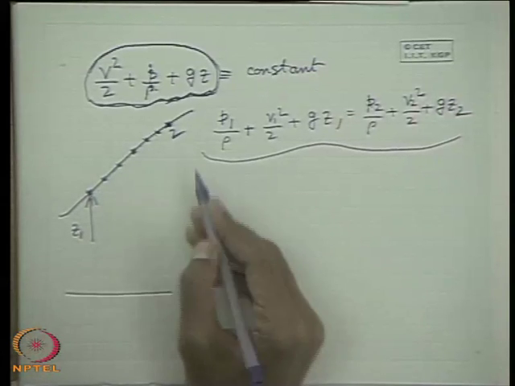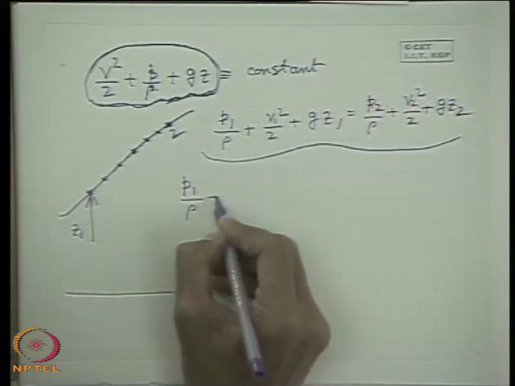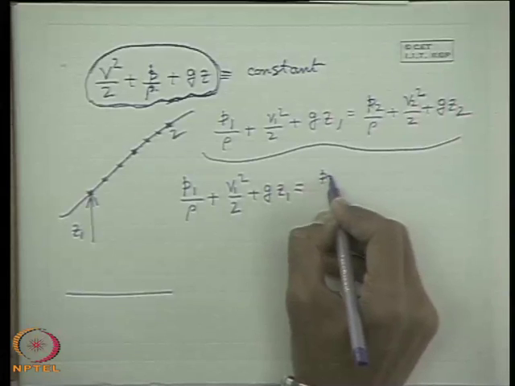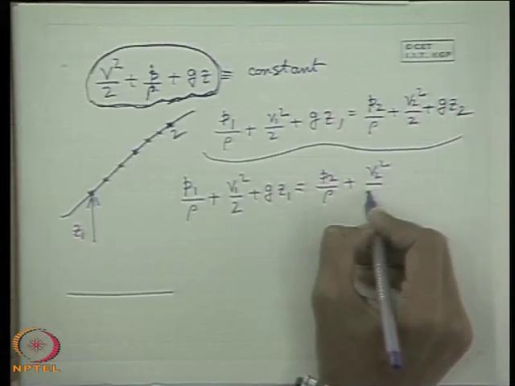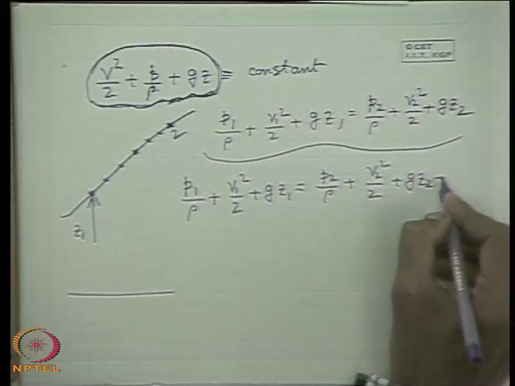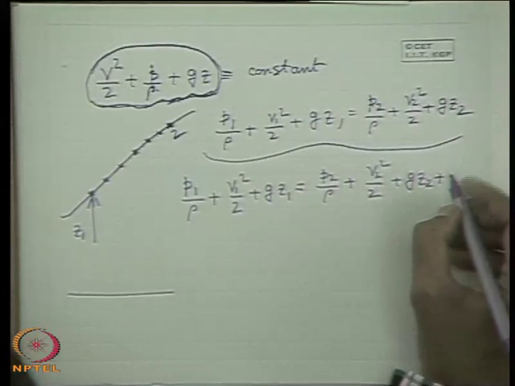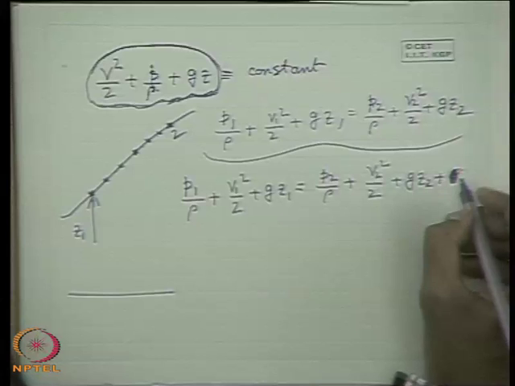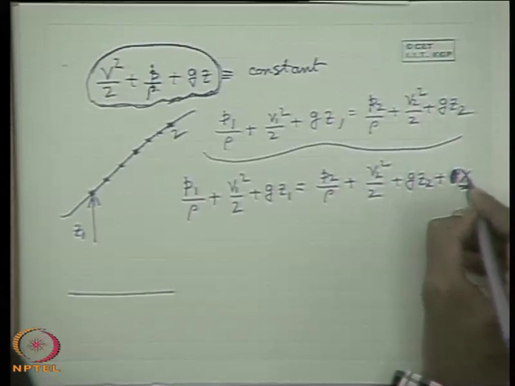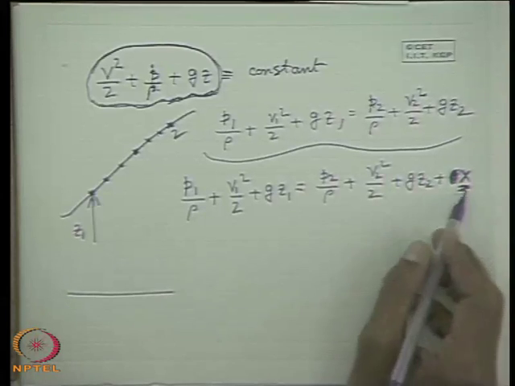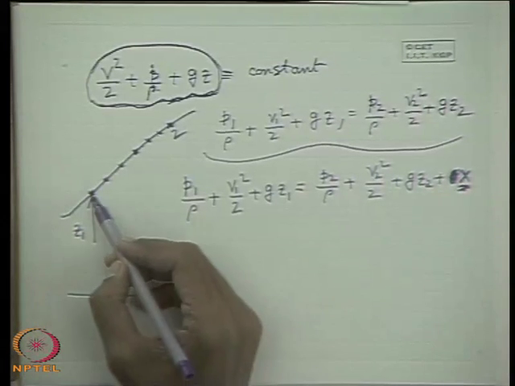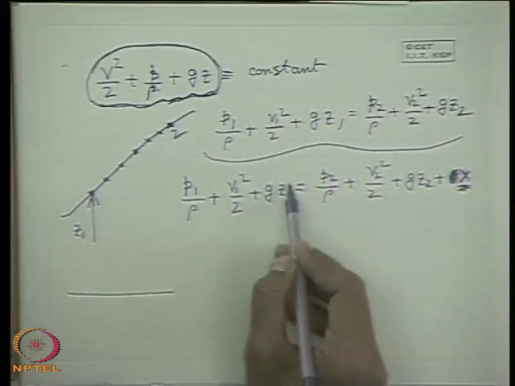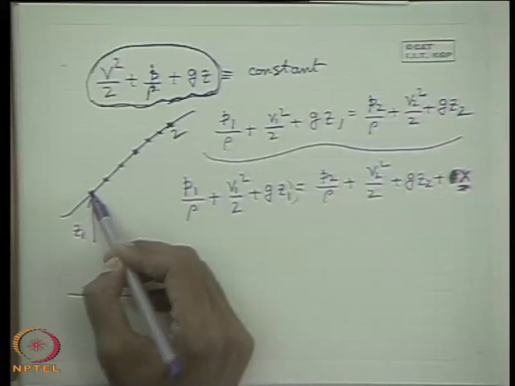But what for viscous flow? In case of viscous flow, this is simply modified: P1 by rho plus V1 square by 2 plus G Z1 is equal to P2 by rho plus V2 square by 2 plus G Z2 plus some term, let us write GH or something, where X is the term which takes care of the frictional energy that is being lost by the fluid, curtailing the energy from the point 1 reaching to the point 2.